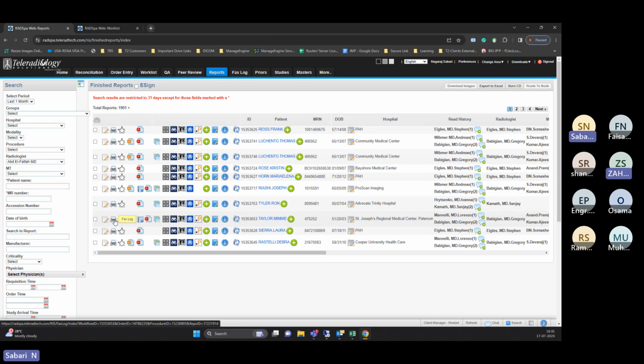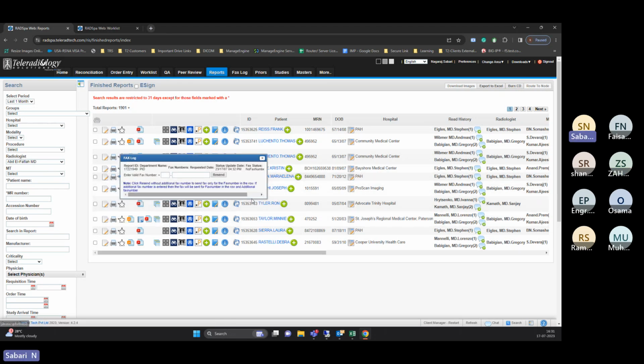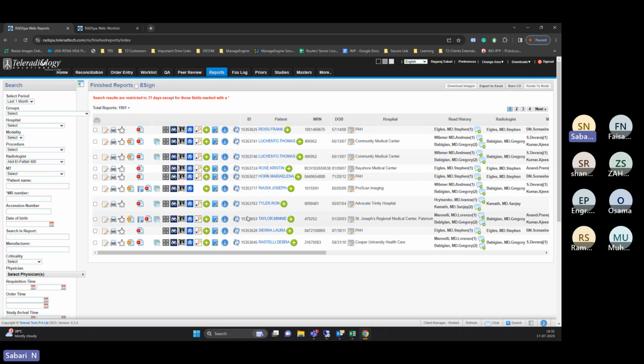Suppose you did not configure the fax number, but you have the fax number with you. Those reports you can manually resend by putting the fax number in. When you click on the fax icon, it will ask you for the fax number. You can put it in and click on resend. Automatically this will go once again.